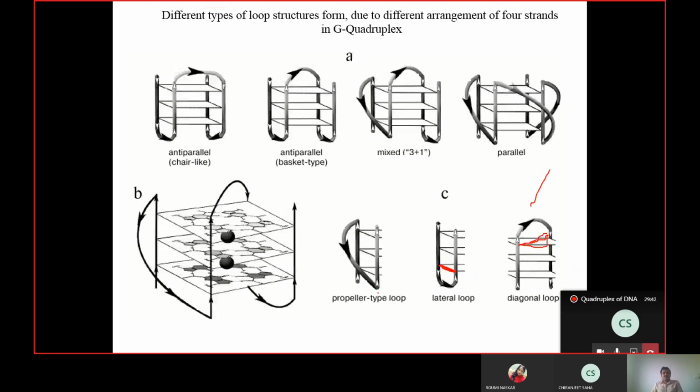Fine. So immediately you may ask, so far so good for the arrangement of the bases and how the strands are oriented, and after they are oriented, how they are connected, because ultimately it is a single thread, correct? The single thread is only getting into this cumbersome arrangement and forming this kind of three-dimensional structure. So everything needs to be connected with each other, and that is done by the loops.